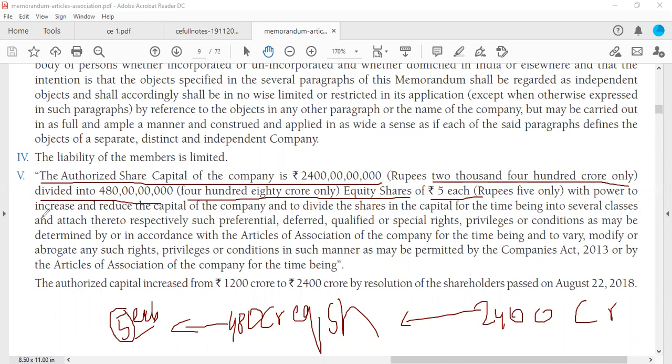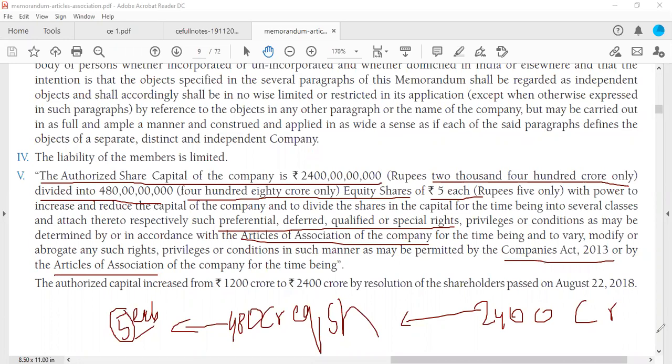With power to increase and reduce the capital of the company and to divide the shares in the capital for the time being into several classes and attach thereto respectively such preferential, deferred, qualified or special rights, privileges or conditions as may be determined in accordance with the articles of association of the company for the time being, and to vary, modify or abrogate any such rights, privileges or conditions in such manner as may be permitted by the Companies Act or by the articles of association of the company for the time being.